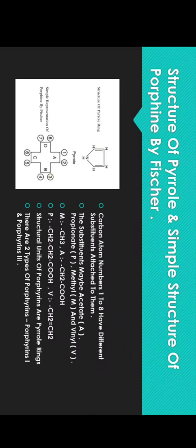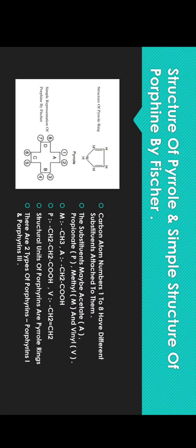In the pyrrole ring there are carbon atoms present, and the substituents are attached to these carbon atoms. The substituent may be an acetyl group or propionyl group or methyl group or vinyl group. Okay, so these are the formulas of the methyl group, acetyl group, propionyl group and vinyl group respectively. As we know, the structural units of the porphyrin are the pyrrole rings.